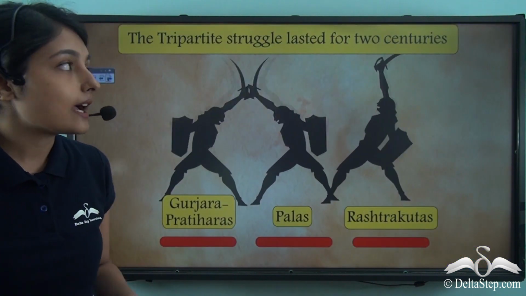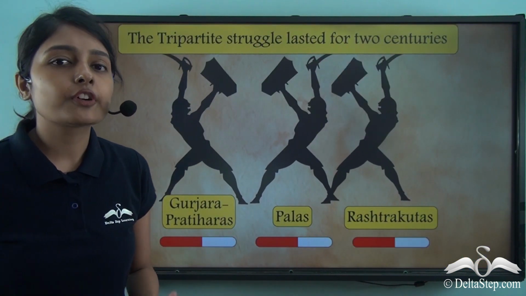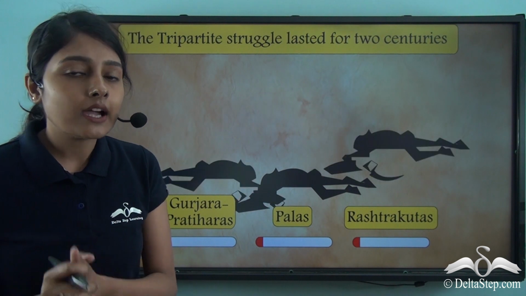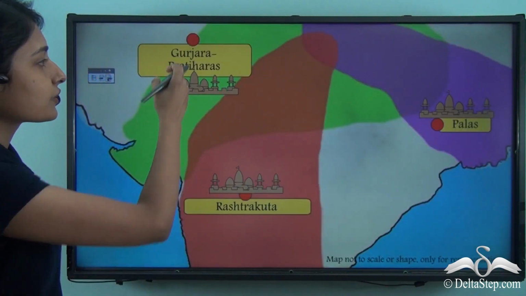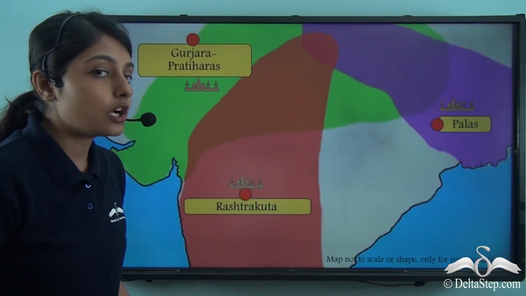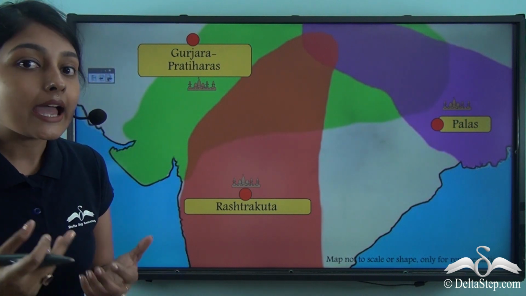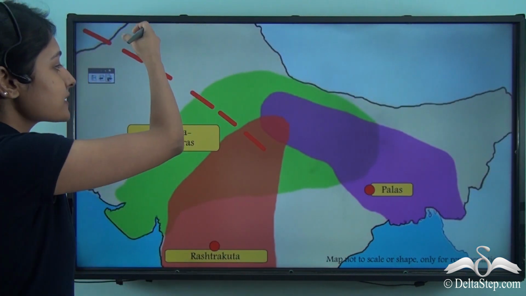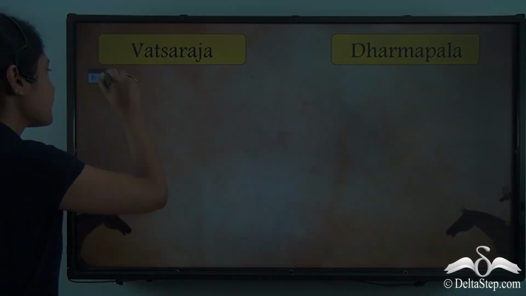It is said that this tripartite struggle lasted for 2 long centuries, and while this was happening, all these three dynasties, as you can see here, were shrinking in size, and this paved the way for Muslim invasions in India.